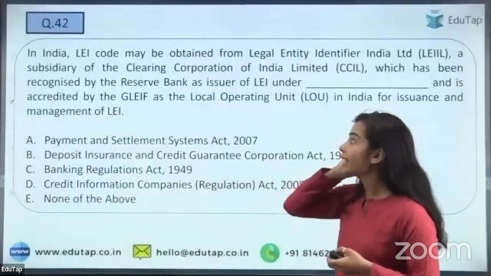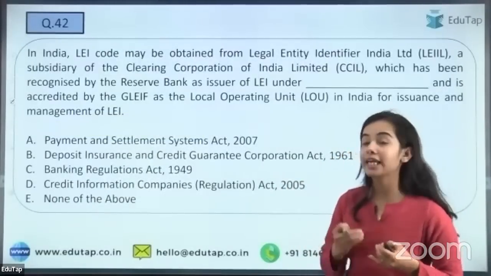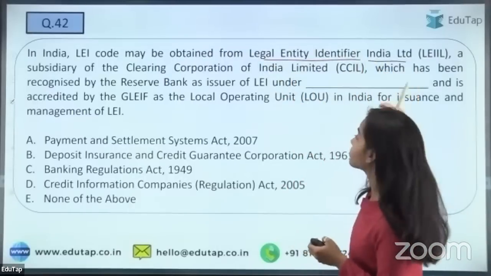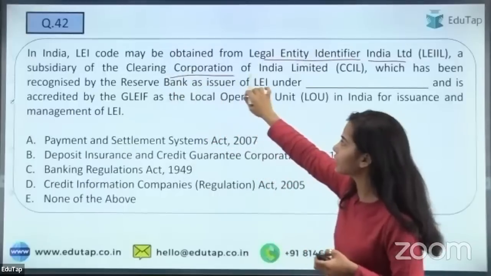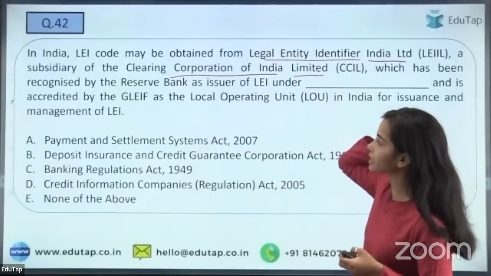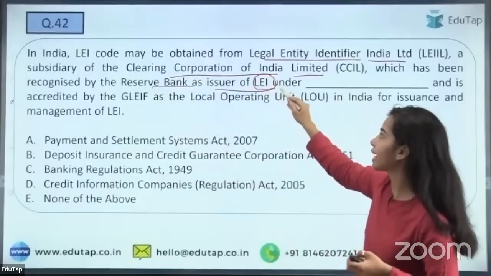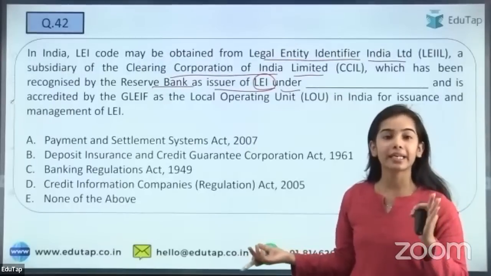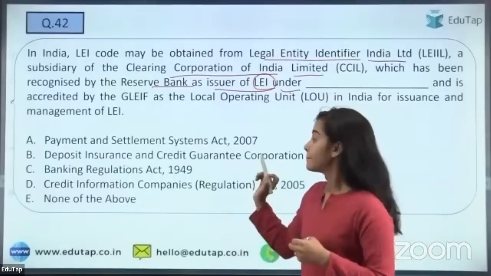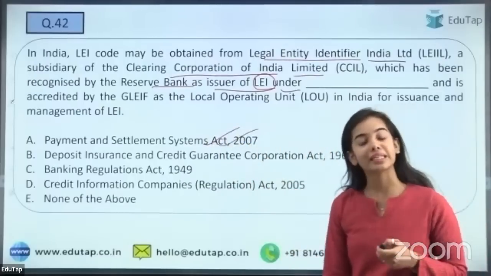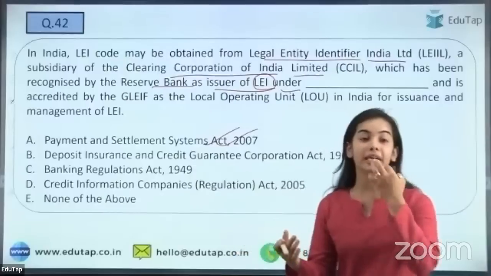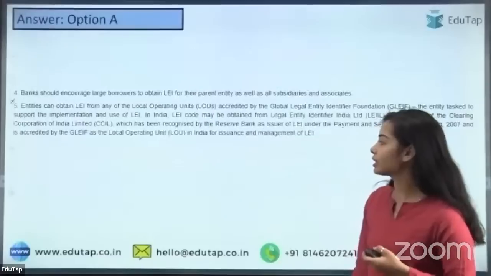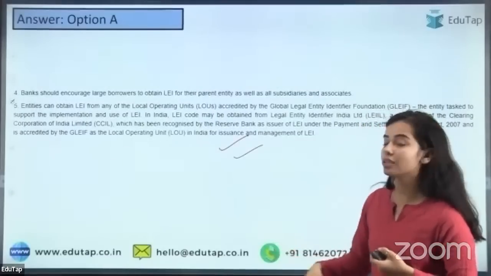Now coming to the LEI, under which act can you obtain the LEI? So the Legal Entity Identifier India Limited is a subsidiary under the Clearing Corporation of India, and it is recognized by the Reserve Bank as the issuer of LEI under which act. So by directly seeing the acts, you can say which is the act. Here the right answer has been given in the Zoom session, that is Payment and Settlement System Act. Yes, that is absolutely correct. So yes, here I am getting the right answer from the YouTube students also. That is so good to see. So it is Payment and Settlement System Act 2007, under which the LEI are permitted.